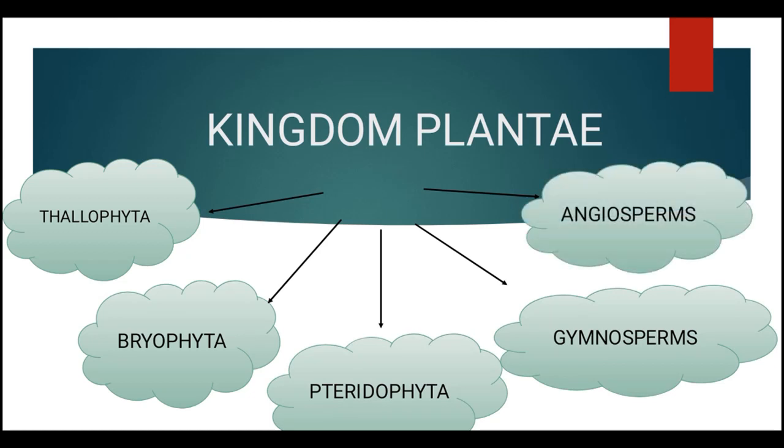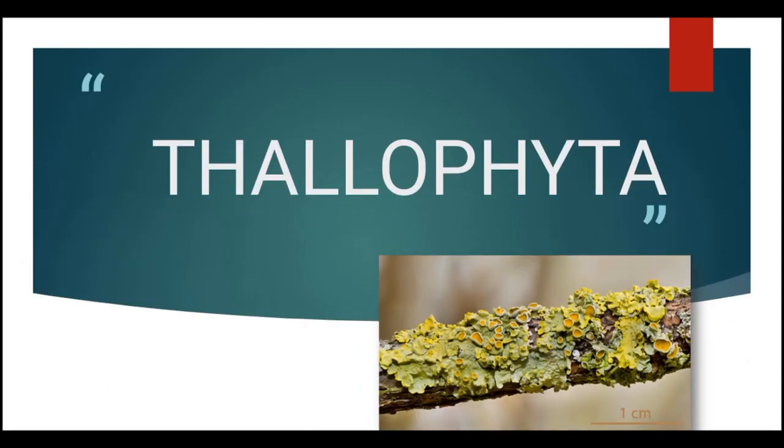We shall be discussing each of these divisions one by one. Let us start with Thallophyta. Now Thallophyta is also called kingdom algae because it mostly includes the algae.